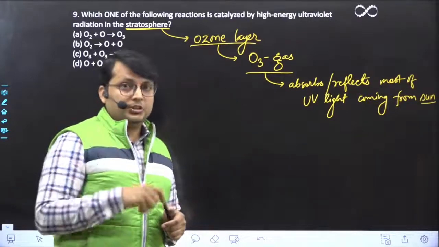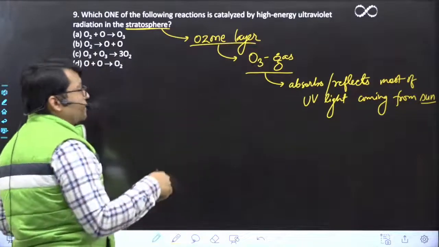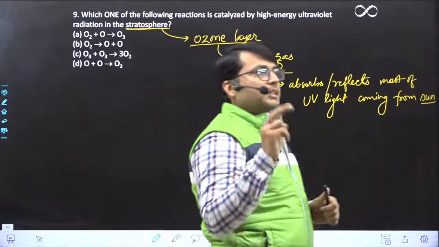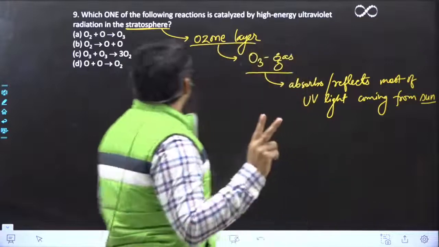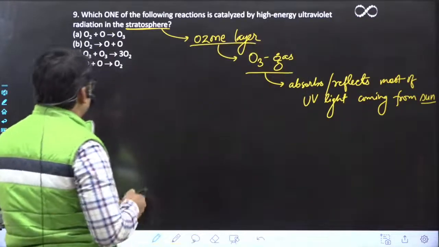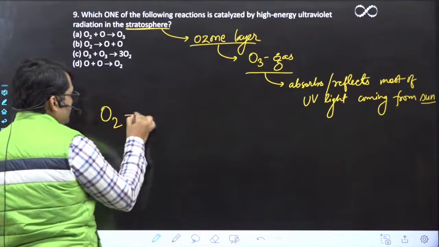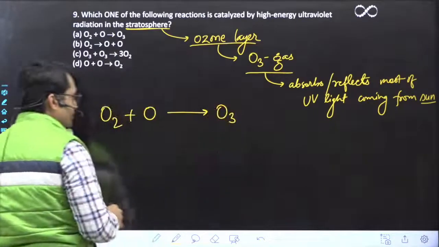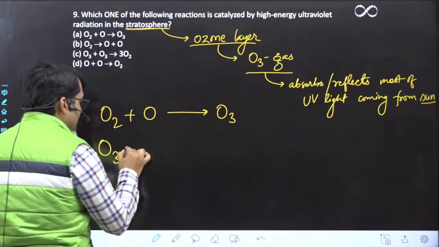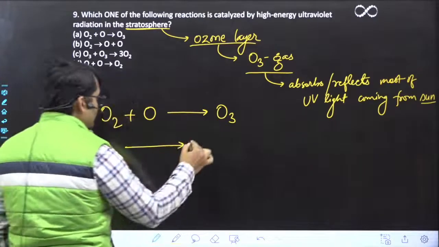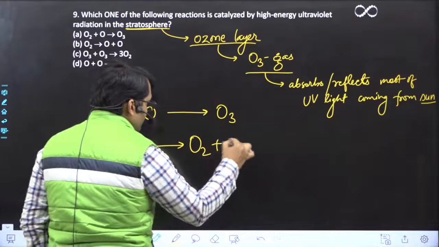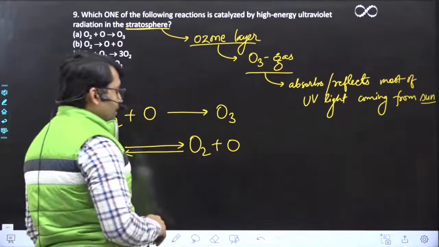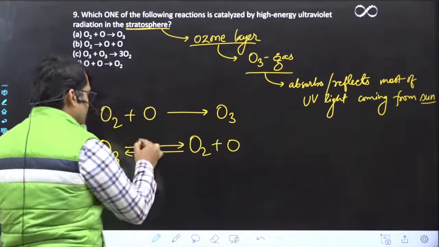They cause mutation. Now, in the stratosphere or in the ozone layer, they do two kinds of reactions. What they do, O2 plus O, they convert into O3. At the same time, they are responsible for decomposition of O3 into O2 plus O. So both of these reactions are carried out by these UV rays.